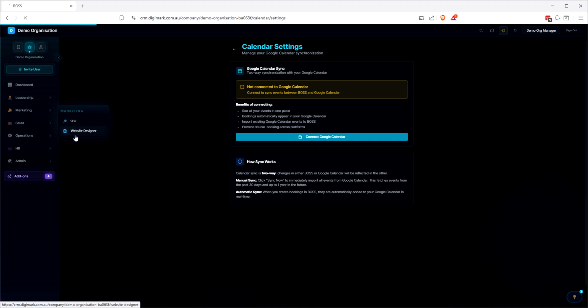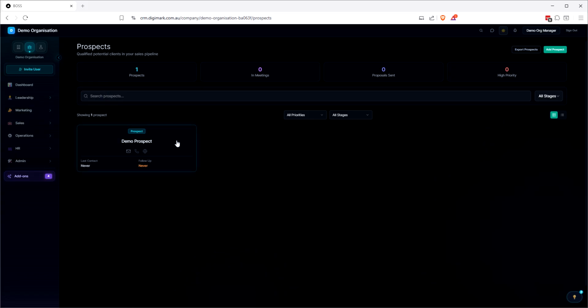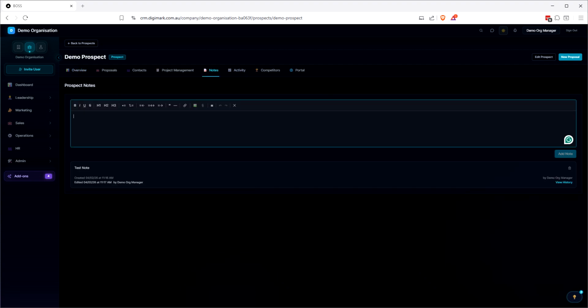Prospects looks how you would expect prospects to look, and leads are not showing up here at the moment, so I'm going to have to see what happened to those. So yeah, it's just companies filtered to prospects, so pretty much the same stuff. Oh, with notes as well. So if we go in and add a note, so this is an example note.